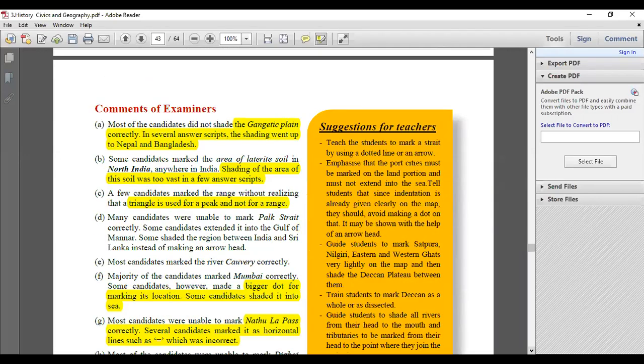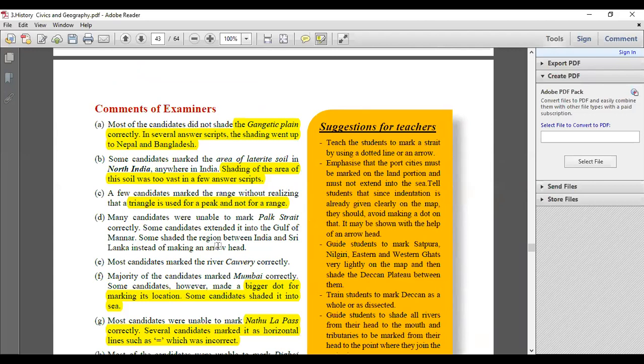Okay. Now, when I talk about the Gangetic Plain, which had to be marked in several answer scripts, the shading was going a little bit up towards Nepal, a little bit towards Bangladesh. You have to be very careful while choosing that. A few candidates were able to mark the latter side precisely in North India. The shading of the area at times goes a little haywire, up, down, sideways. So that makes a little problem.